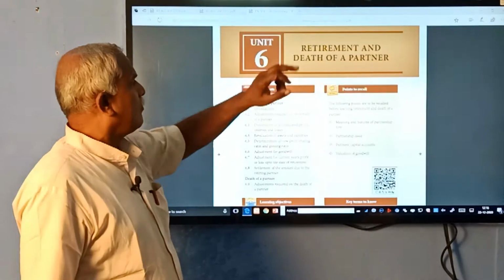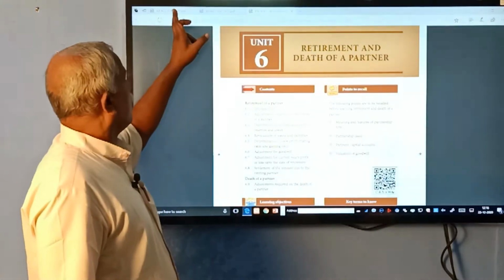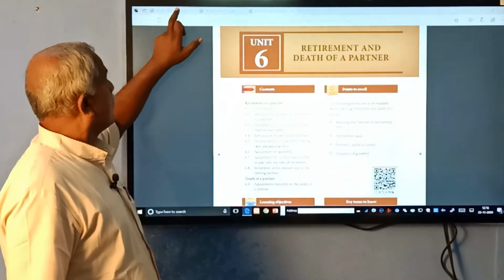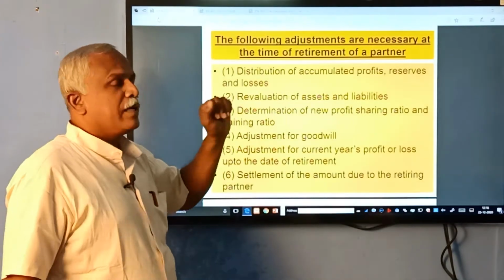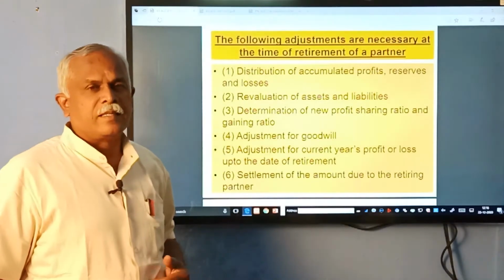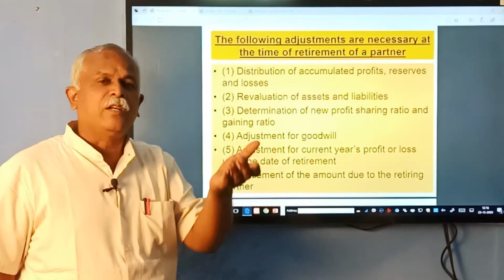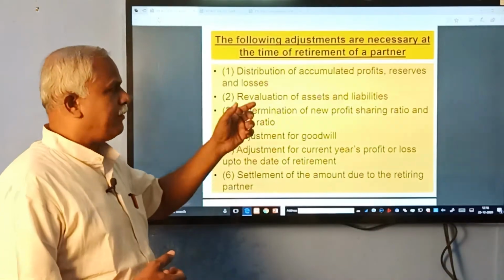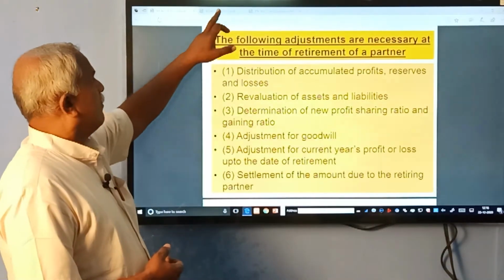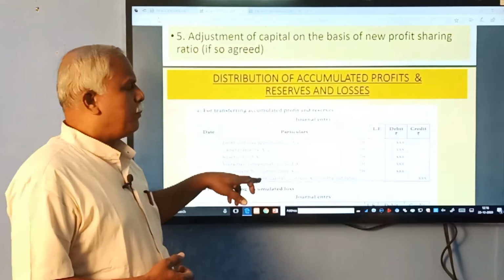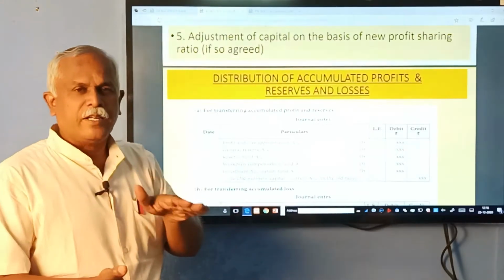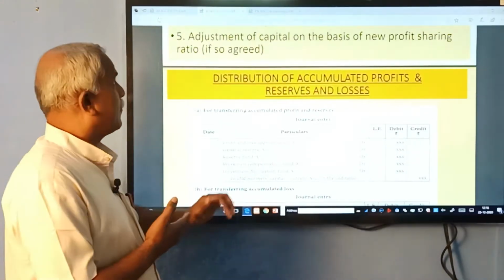Here, we have to give it to all the partners, that is, old partners here means including the retiring partner. Old partners means continuing partners and the retiring partner.